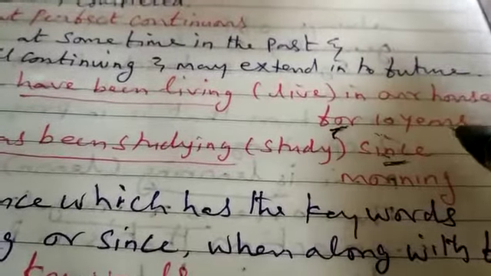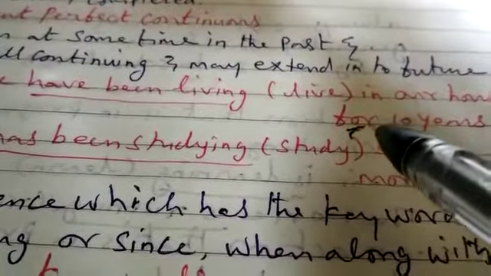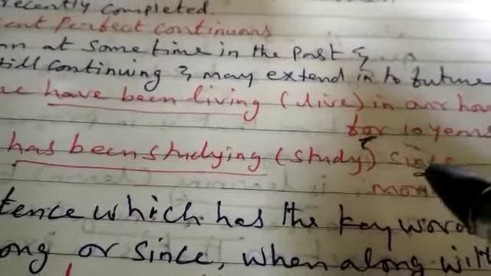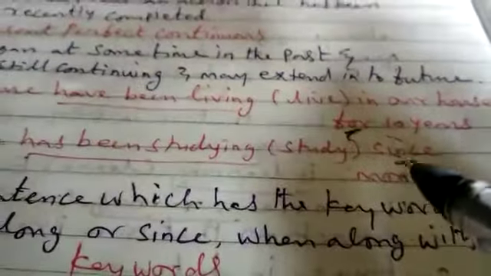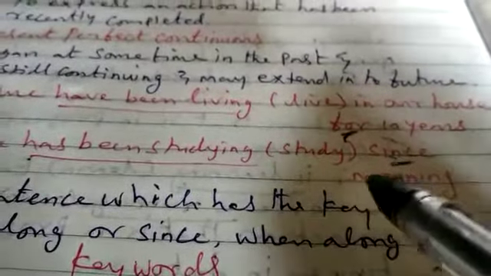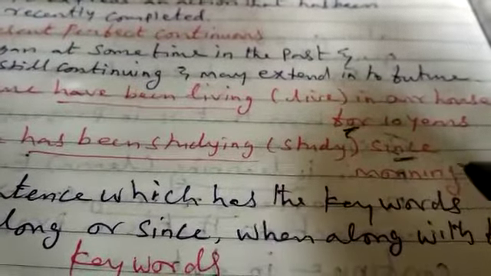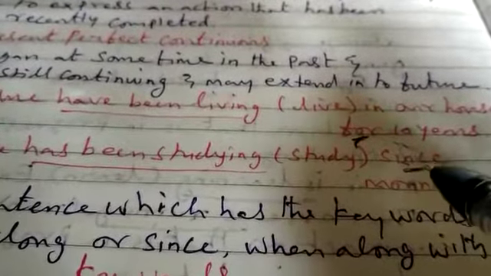When we talk about a total period of time in present perfect continuous tense, we must use for. At the same time, here the past point of time is morning. There is no total period of time, only a point of time, so here we use since.